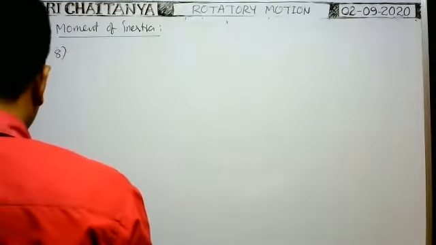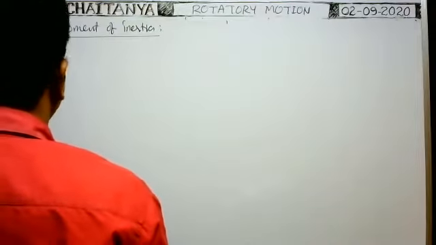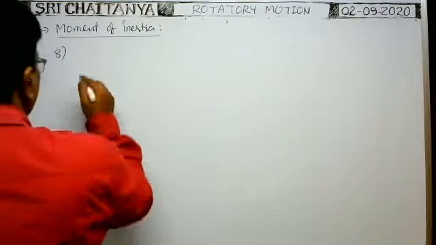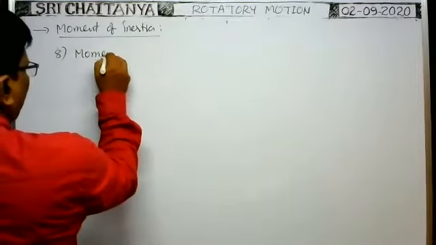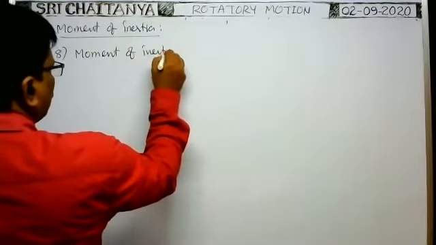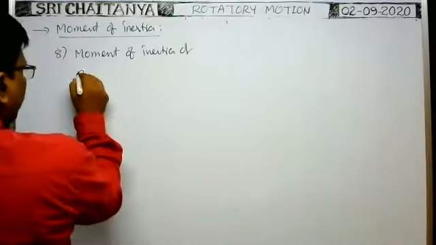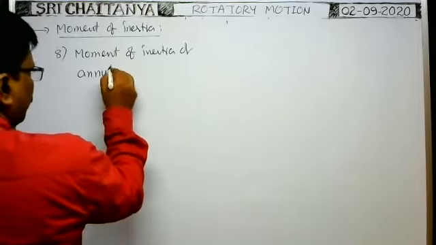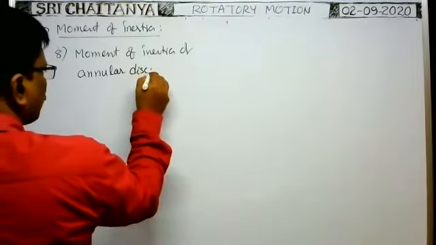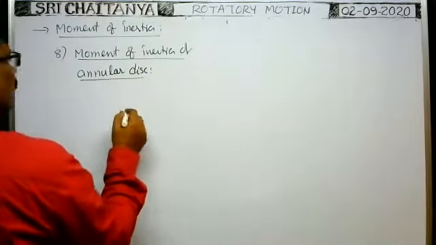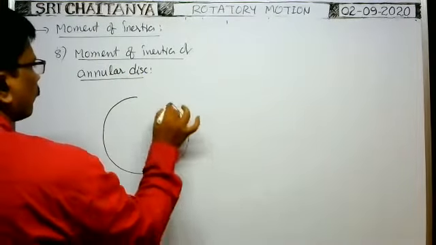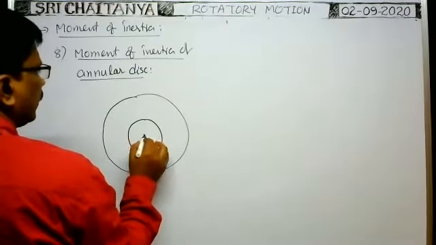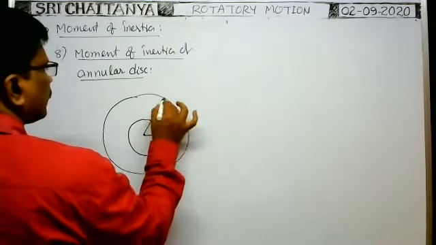So the moment of inertia of a circular disk of given inner and outer radii. Moment of inertia of an annular ring. Annular ring means annular disk. Annular disk means at the middle there is a hole. That means the annular disk is like this. It is the center. Inner radius is smaller, outer radius is capital R.